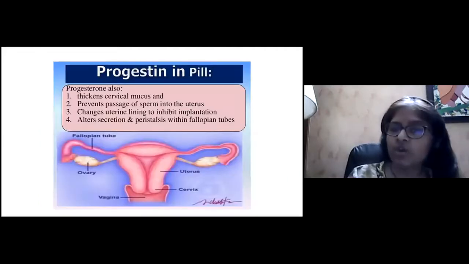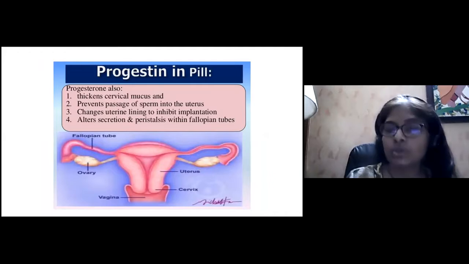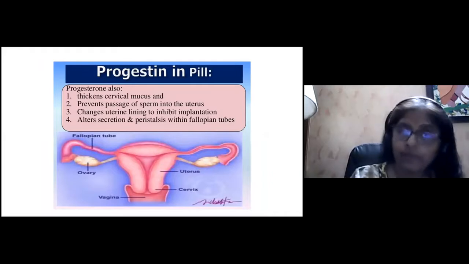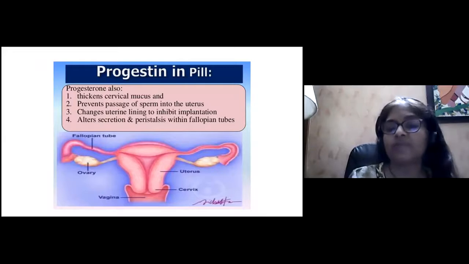The progesterone in the pill is the main component, and it thickens the cervical mucus, prevents the passage of sperm into the uterus, changes the uterine lining from proliferative to secretory, and alters secretion and peristalsis within the fallopian tubes.